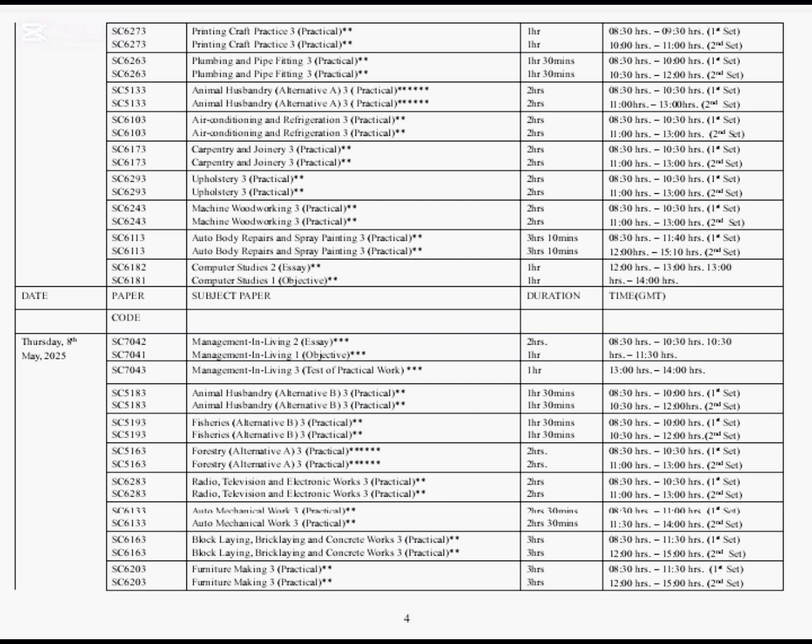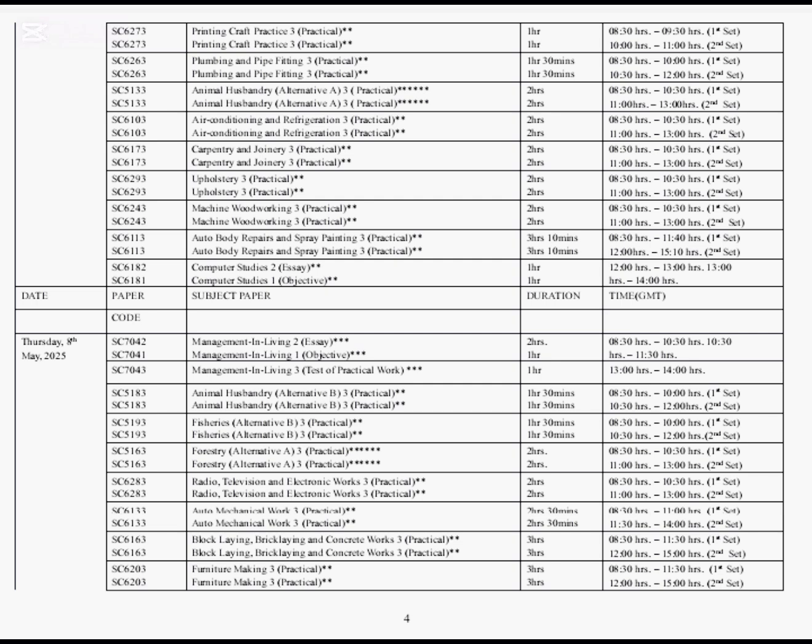Carpentry and Joinery, Paper 3, the practical. Machine Woodworking, Paper 3. Computer Studies, Paper 2 and 1. All these I've mentioned are going to take place on Wednesday, 7th of May 2025. Please take note of this date, very, very important.